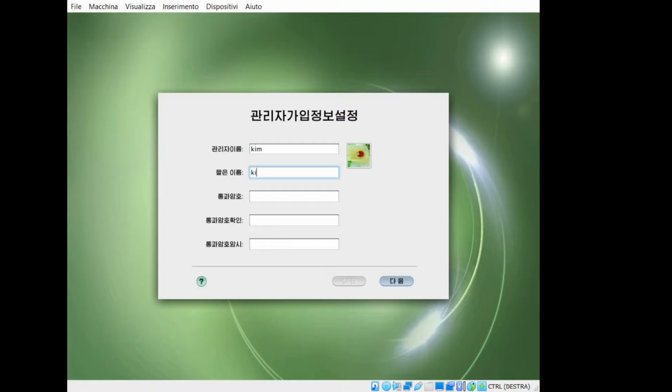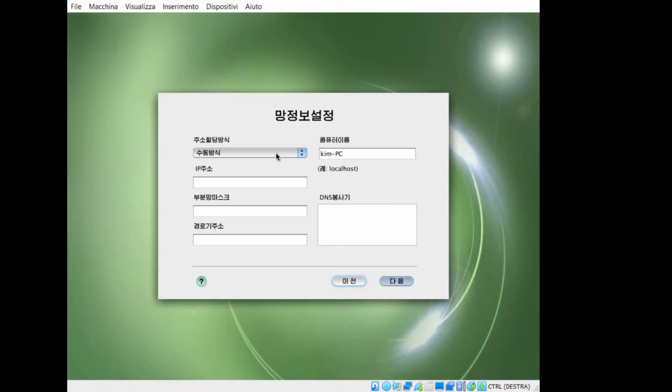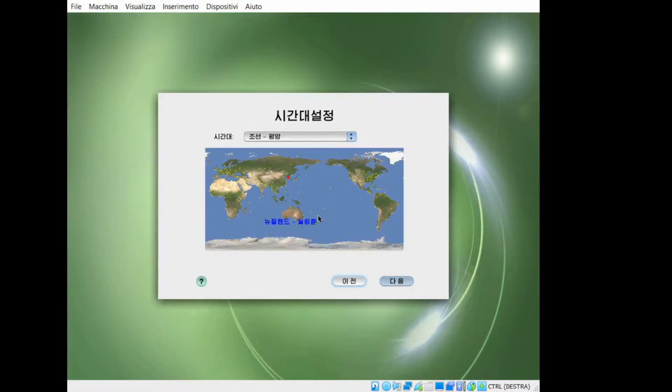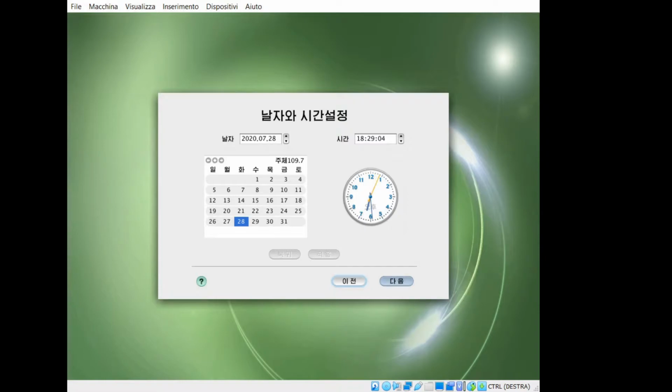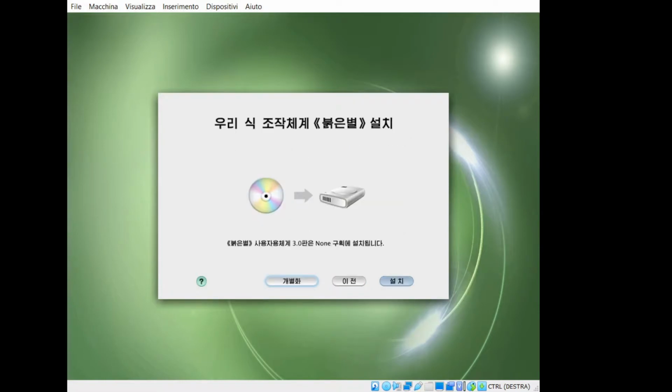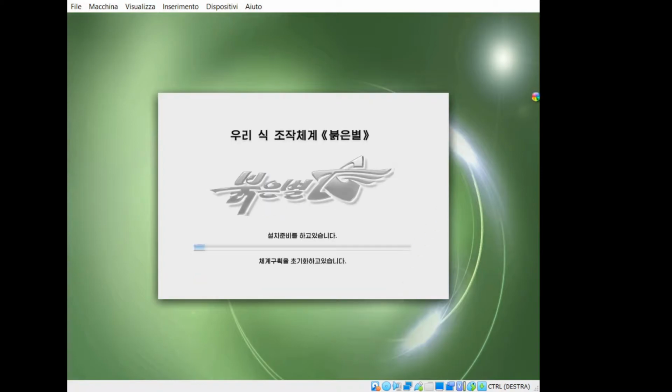First name, second name, password, another time the password, suggest void, the image, enter, DHCP to connect to the internet, local zone, time zone, calendar and date, hour settings, and install.